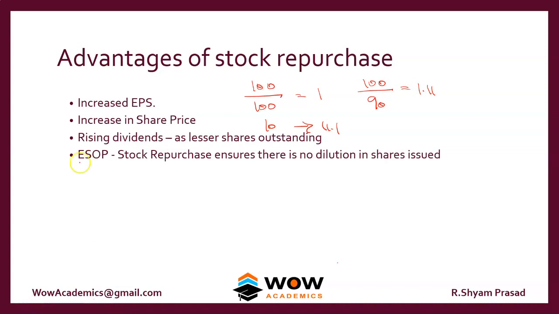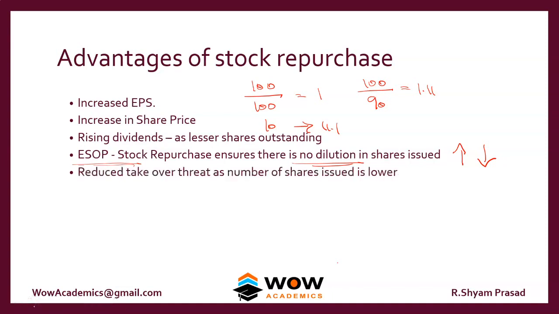ESOP. So even if you give employee stock option plans, once they are given, the number of shares will rise, but if you do a buyback, the number of shares will reduce. So ESOP and share stock repurchase act in an offsetting manner.